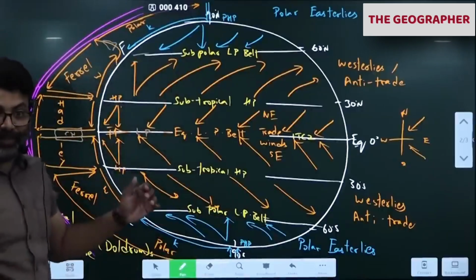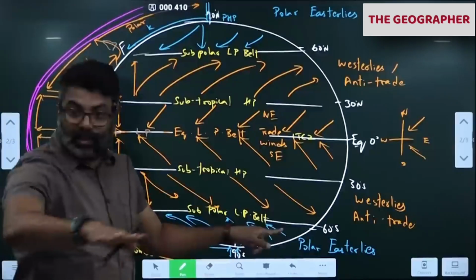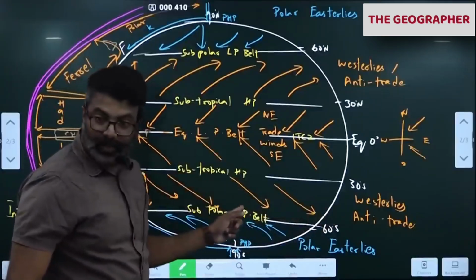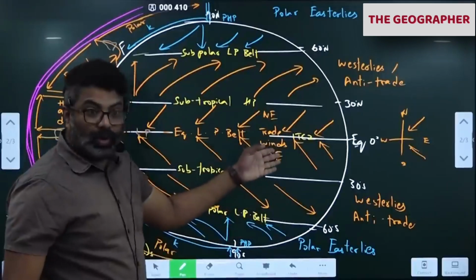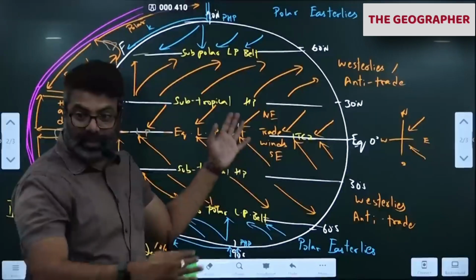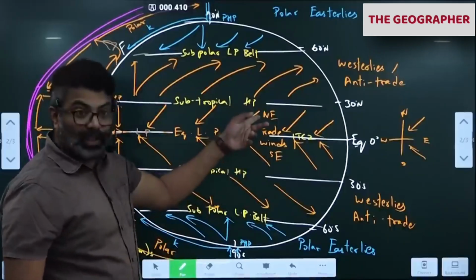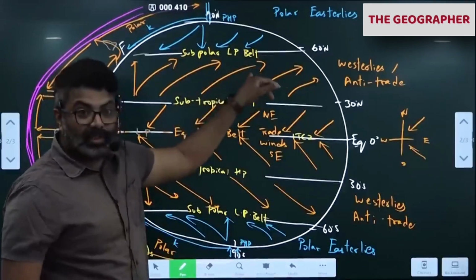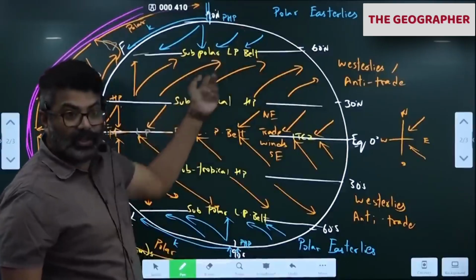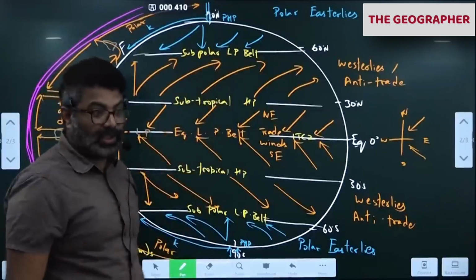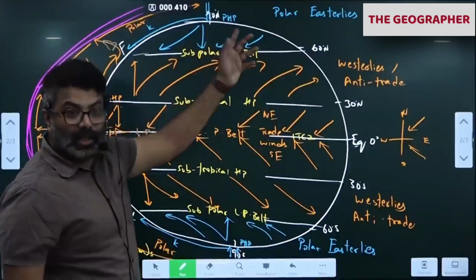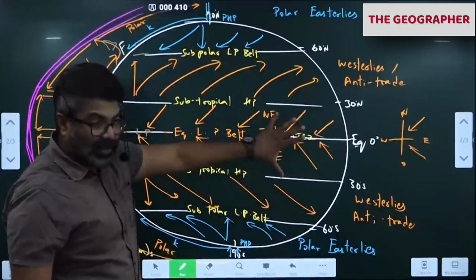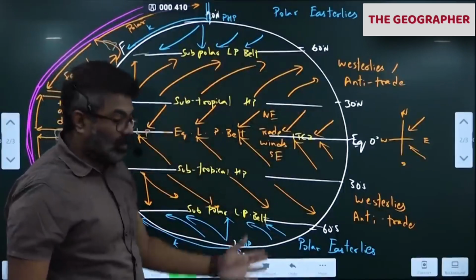These are all surface winds. On the surface you can feel it. Let's say you go to Antarctica, on the surface you feel polar easterlies. Let's say you go to southern Australia, you'll feel this wind, westerlies. You go to northern Australia, you feel this southeast trade winds. Okay, you come to India, you feel this northeast trade winds. You got it. Then you go to temperate China, you get westerlies. You go to Siberia, Russia, you find these two both meeting over 60 degree. Arctic region, you'll get this. On the surface we feel this. These are all called as surface winds. On the surface we have got trade winds, westerlies, polar easterlies.